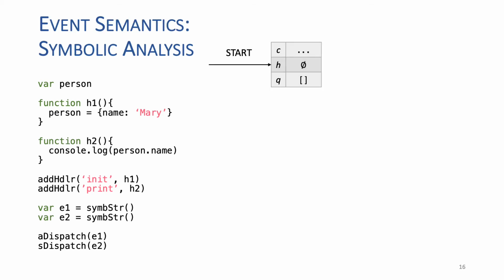We will show the step-by-step symbolic execution of the code on the left. We start with the initial state that contains the initial language configuration, the empty handler register, and also an empty handler's queue.